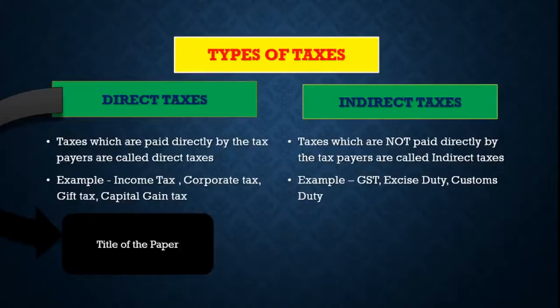Now, taxes which are paid directly by the taxpayers to the government are called direct taxes. In other words, here the taxes are levied on the income of the person who pays it rather than on goods or services. Income tax, the capital gain tax, or the corporate tax are a few examples of direct taxes.